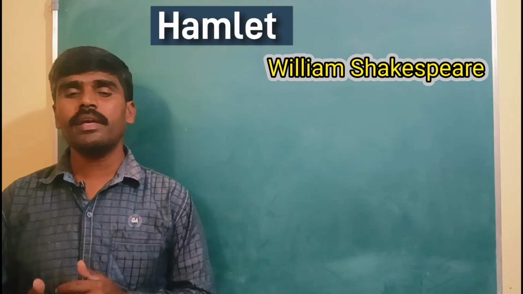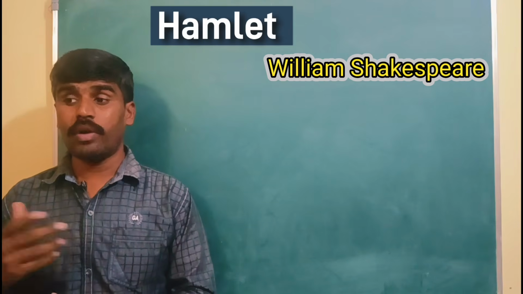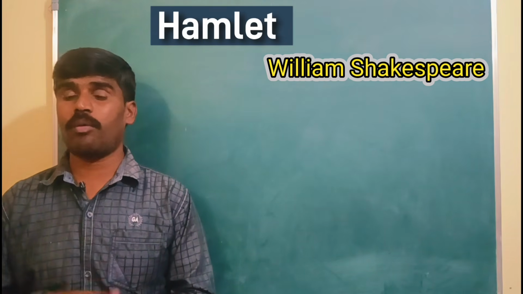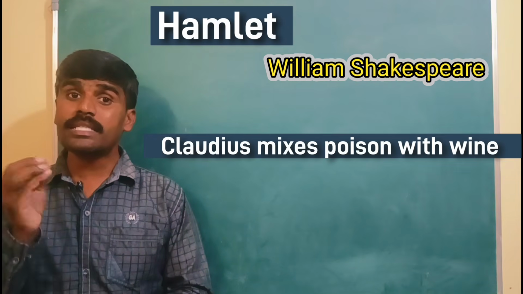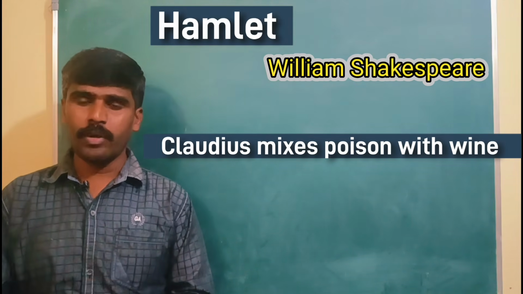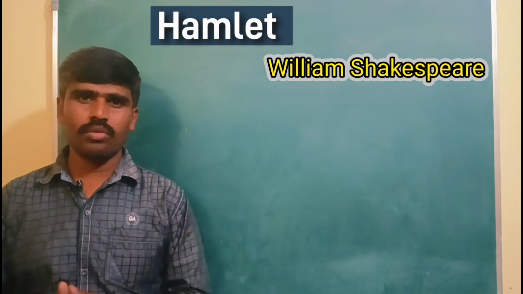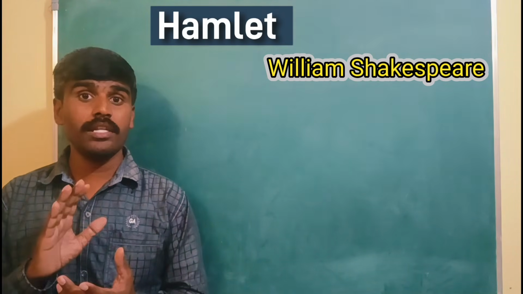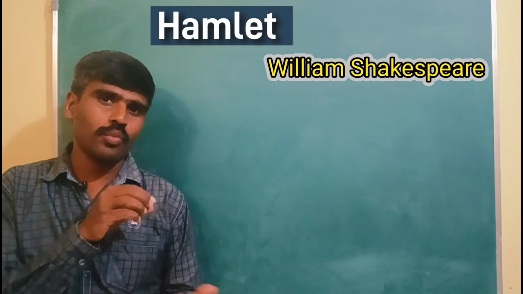Claudius has plan B also. What is plan B? If plan A fails, he also has plan B. What if Hamlet wins? That is the problem. So plan B is he adds some poison into the wine, because after the fencing match is over, the players would be offered some wine. So King Claudius adds some poison to the wine.